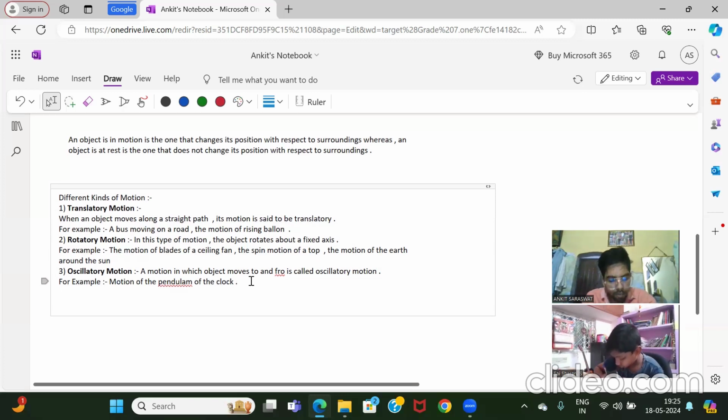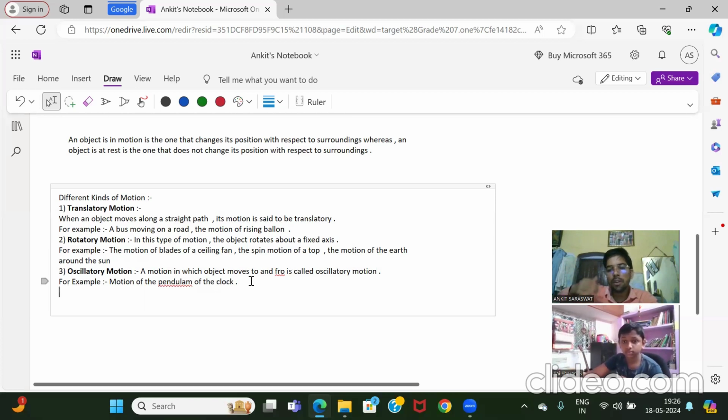Now write down vibratory motion. You know what is vibratory motion? Vibratory motion is also a type of oscillatory motion. Do you know vibration, like in a violin? We are doing like this. So that is vibratory motion.